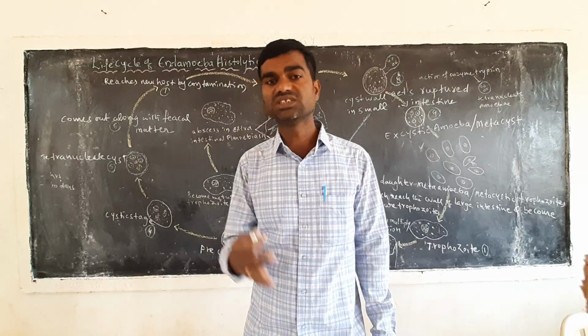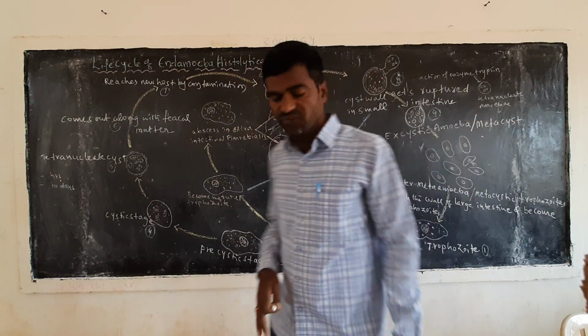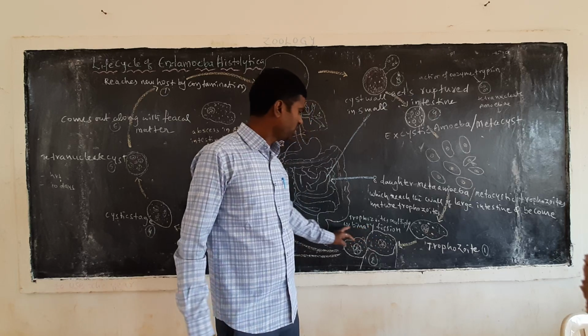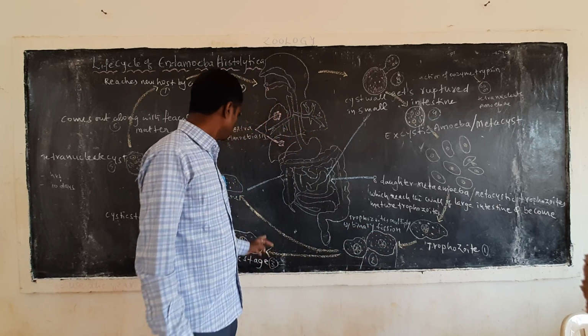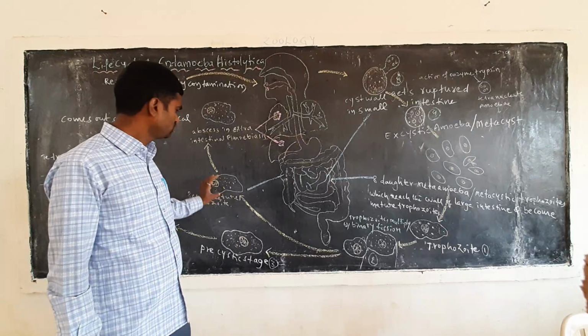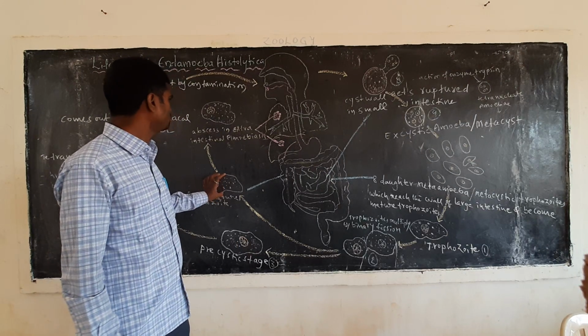It causes the disease. Now, when the trophozoites multiply by binary fission, they become the mature trophozoite stage.